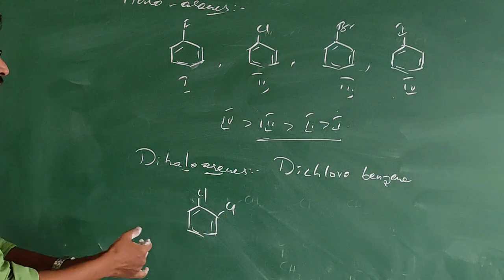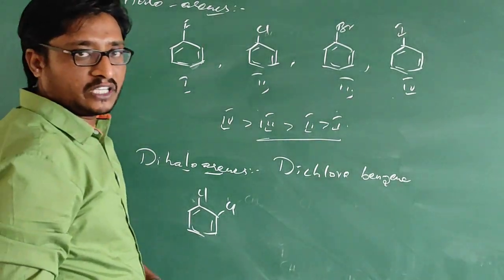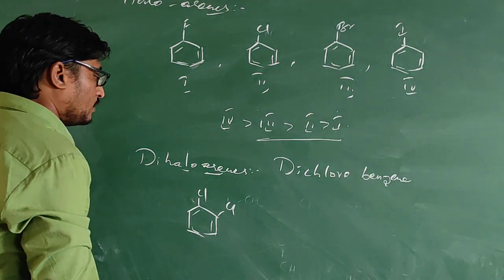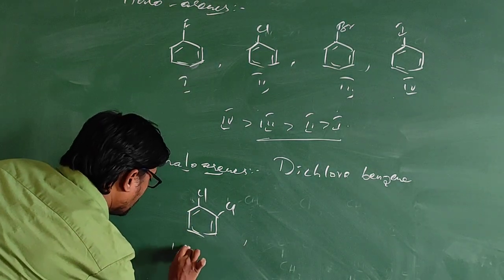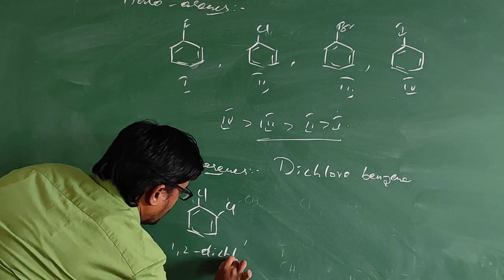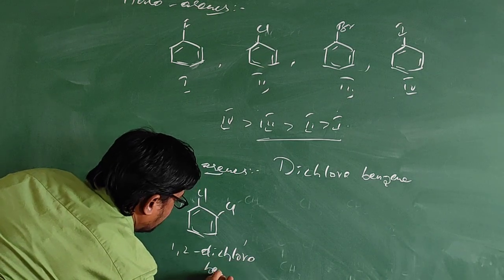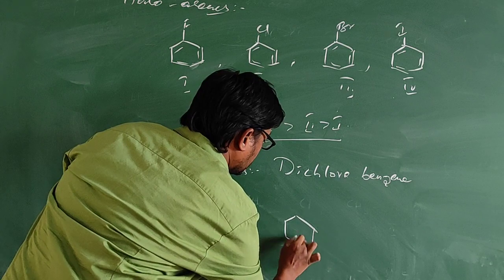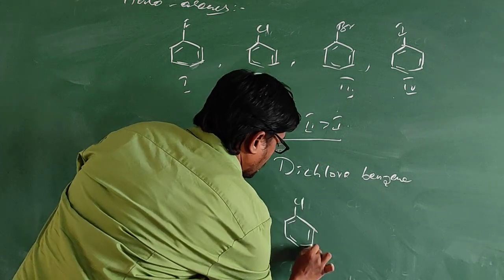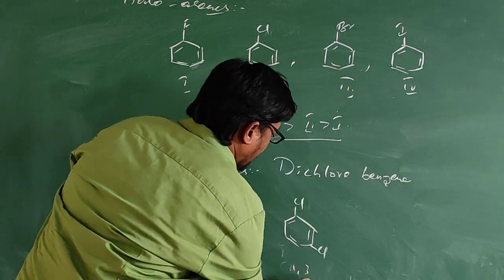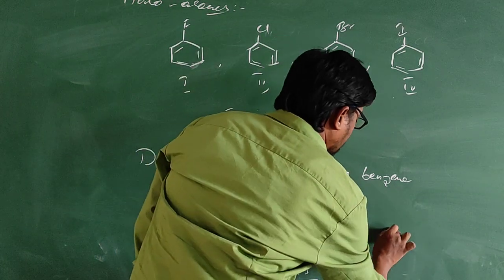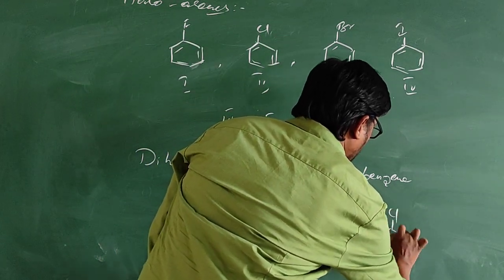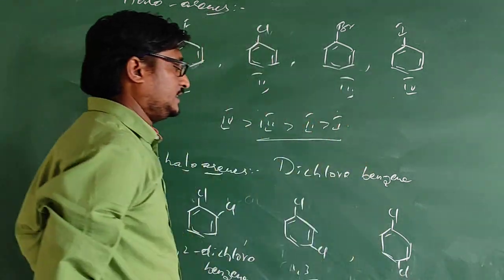This is 1,2 dichlorobenzene, or we can call it ortho dichlorobenzene. Next, 1,3 dichlorobenzene. Next, 1,4 dichlorobenzene.